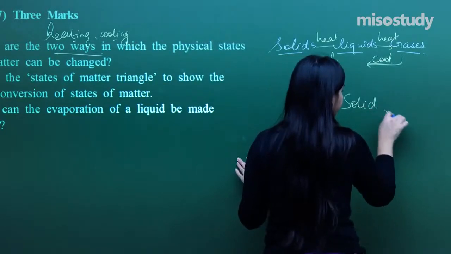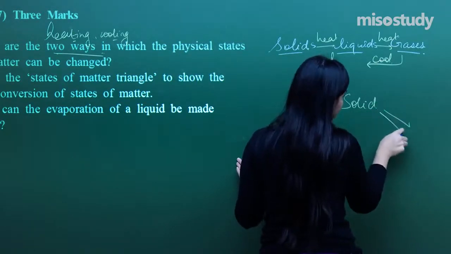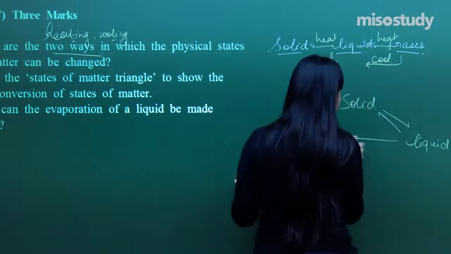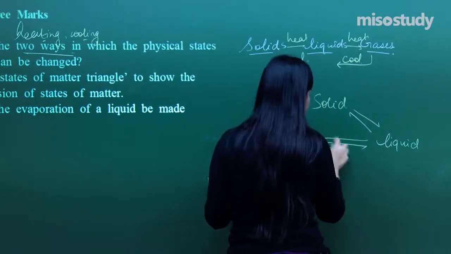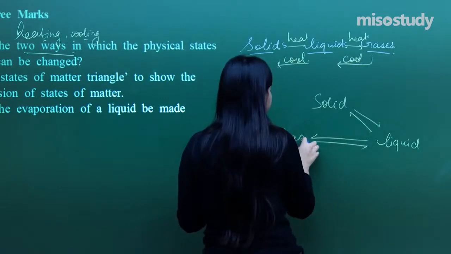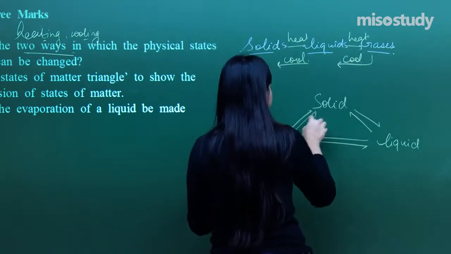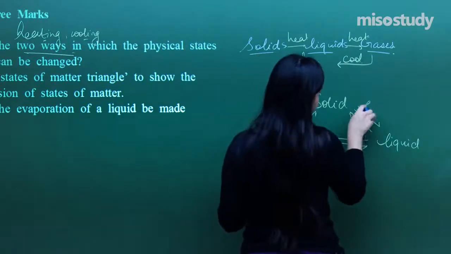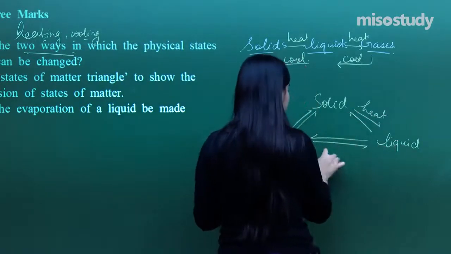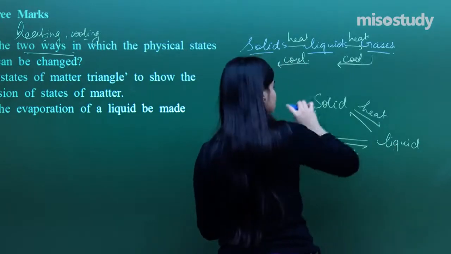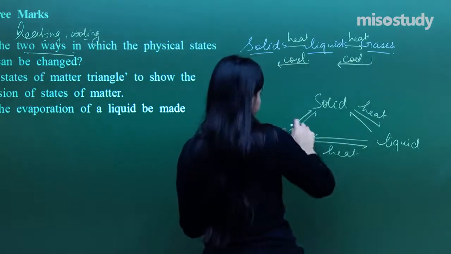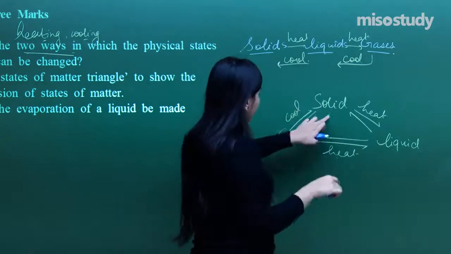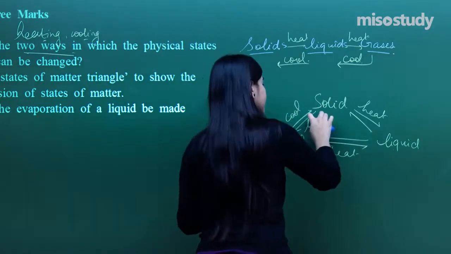Solid gets converted to liquid. So it got converted to liquid, and liquid got converted to gas, and gas again got converted to solid. So solid to liquid, it is again heating. Liquid to gas, heating. Gas to solid, cooling. Okay. This one is cooling. Solid to gas, heating.